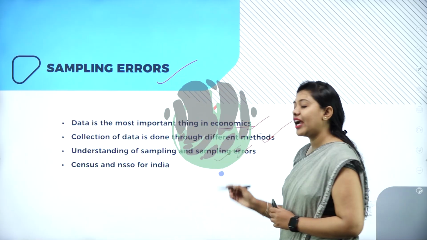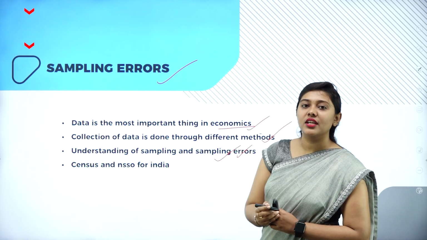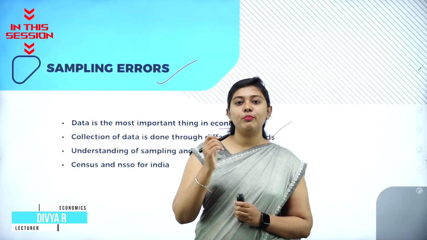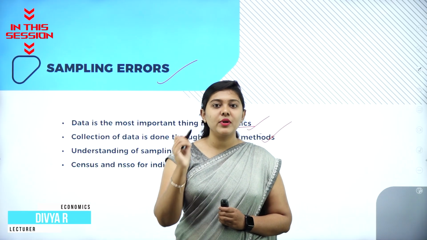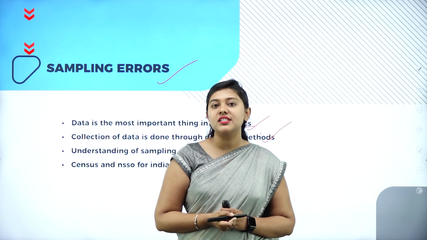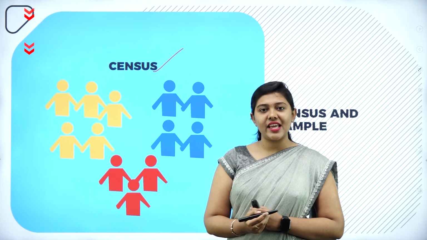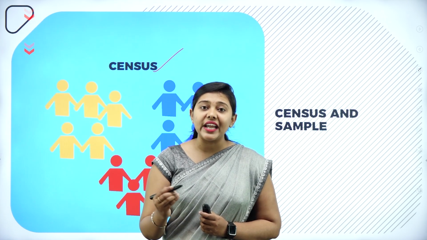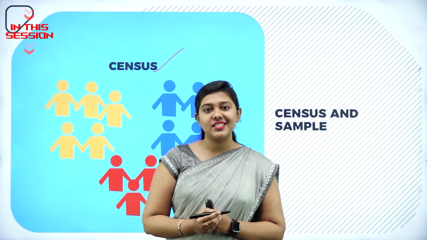Whatever sample we have got, if it is not representing the population... When every unit of the population has an equal chance of being studied as a sample, that is called random sampling. It is also called probability sampling. So what do you all mean by census? Census is nothing but it considers the entire population for its study.